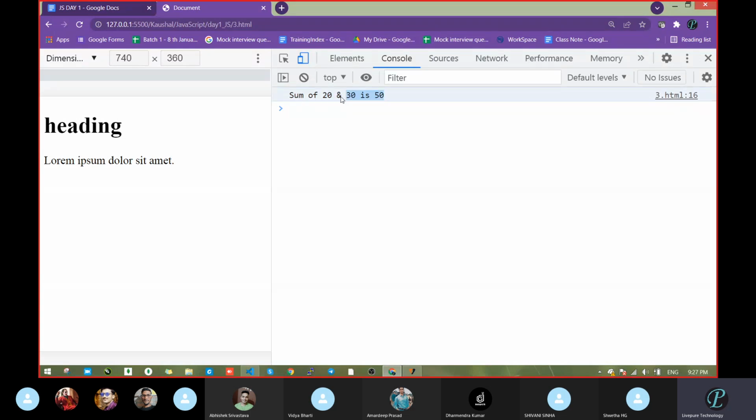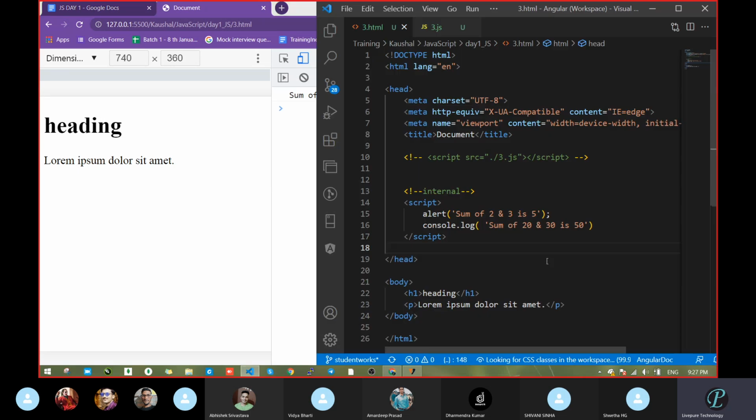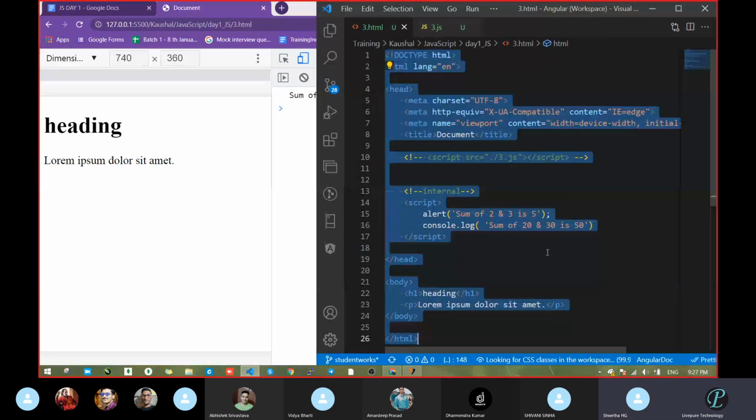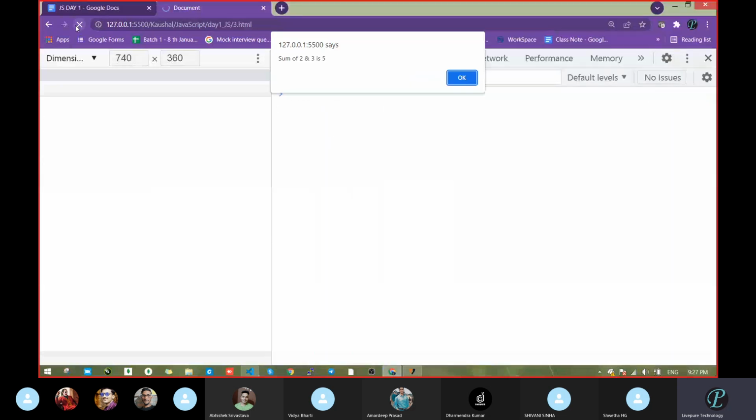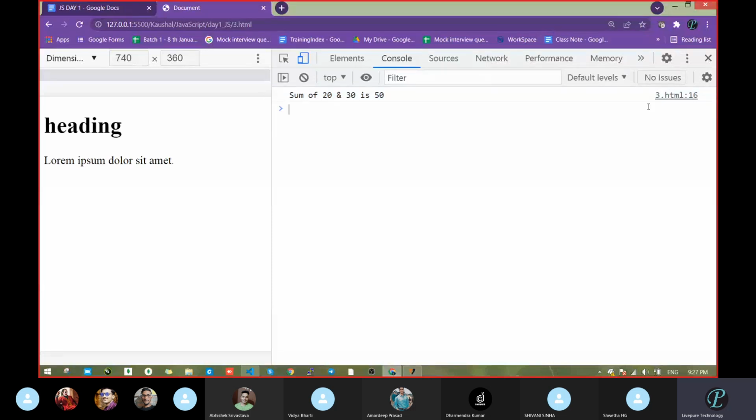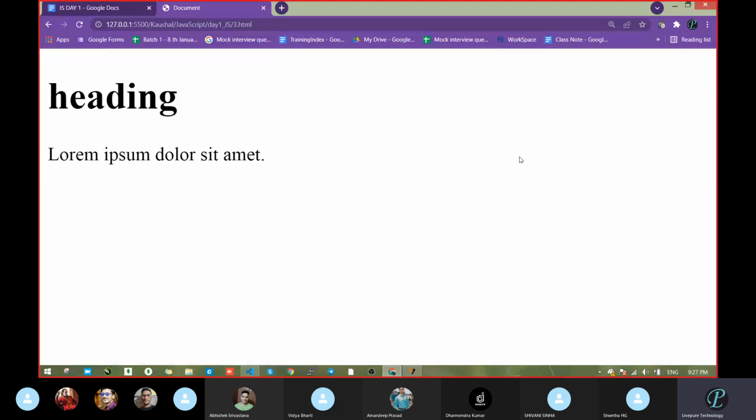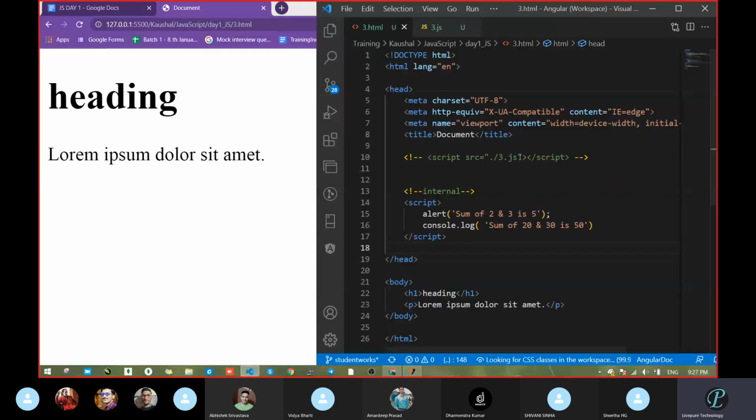So this is another place for showing the output. Correct or not? Because the user will never see your code. If you show this line of code to the user, what will he get? Any idea? No idea. But if the user looks over here, then he will get some idea. So we have seen two things already: alert and console. Now we have learned two ways to show the output to the user. Anyone having an issue up to here? Tell me.